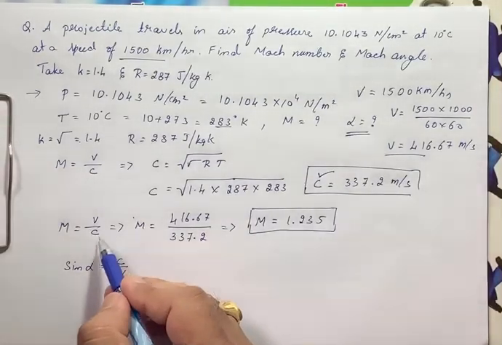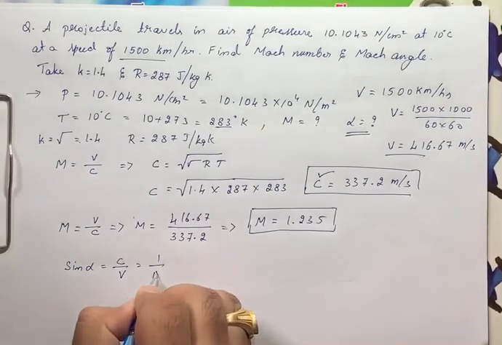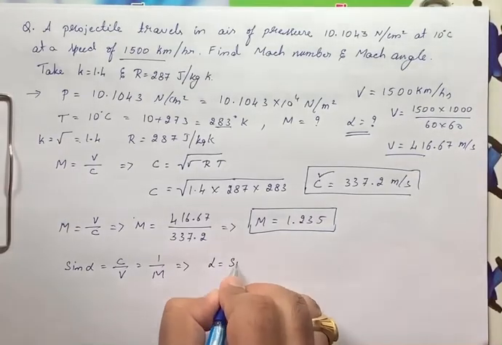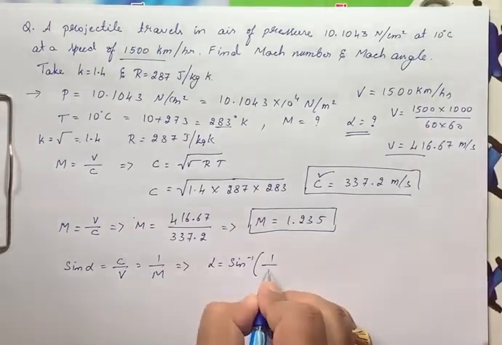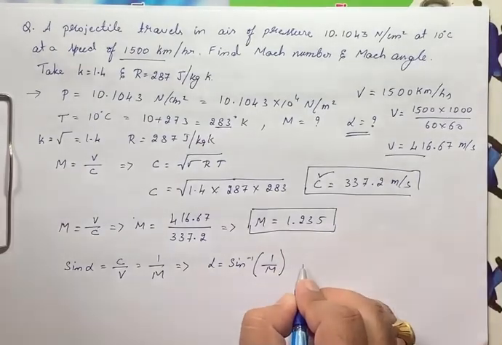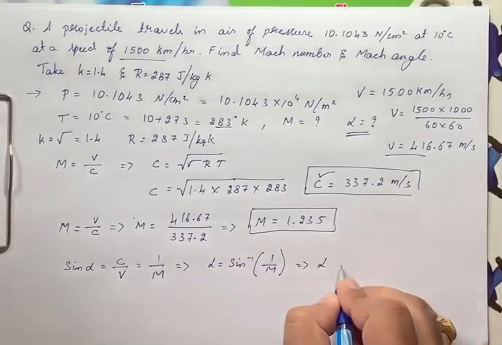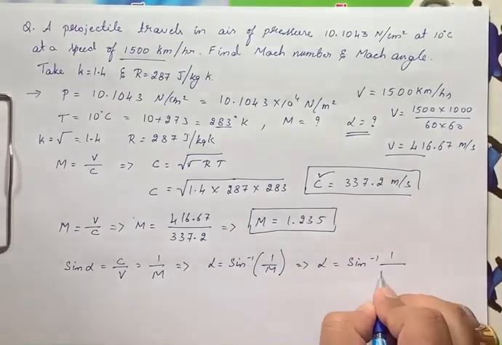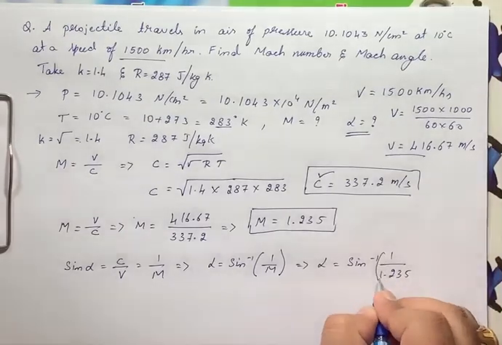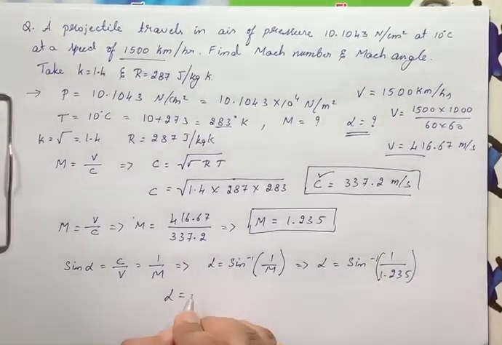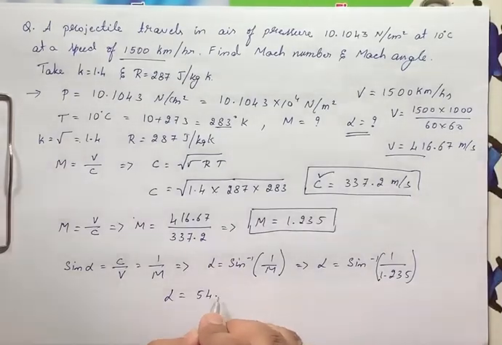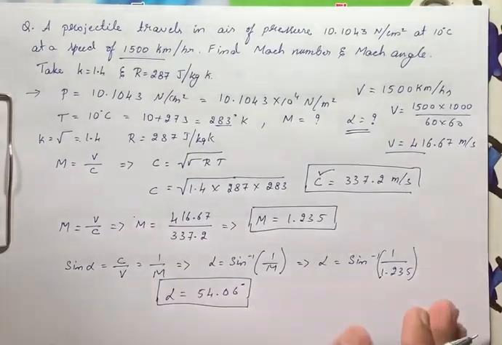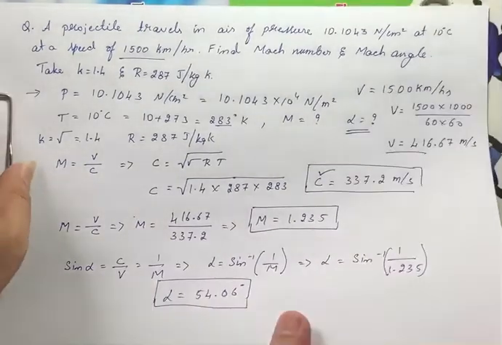It is the inverse of Mach number. Also I can write 1 divided by M here, right? So substitute: alpha is equal to sin inverse of 1 divided by M, right? That is, alpha is equal to sin inverse of 1 divided by 1.235. So alpha we will get as 54.06 degrees. This is the Mach cone angle here, right? Now we'll go to the next numerical.